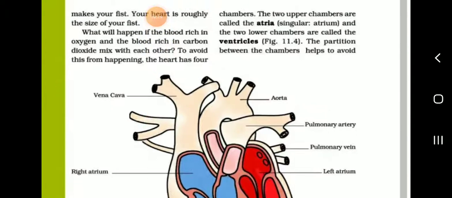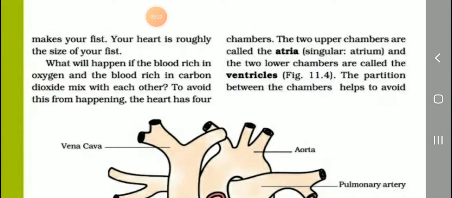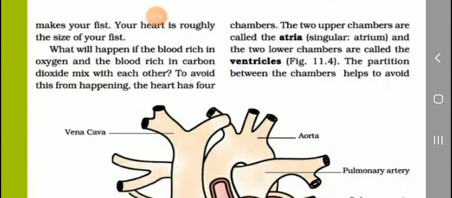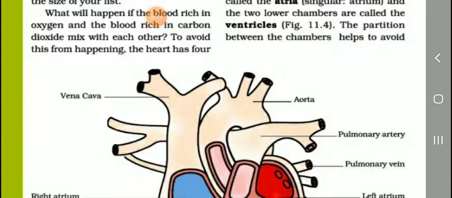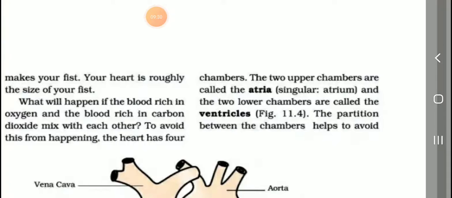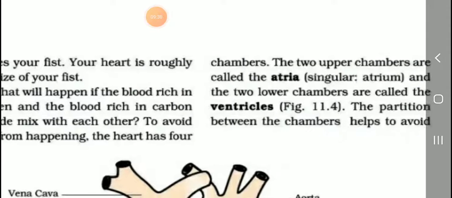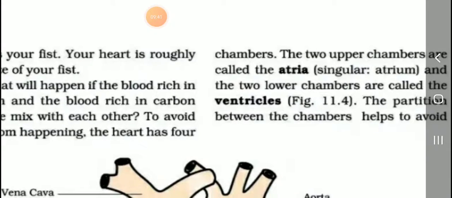Next, students. What will happen if the blood rich in oxygen and blood rich in carbon dioxide mix with each other? To avoid this from happening, the heart has 4 chambers. The human heart, how many chambers in the human heart? There are 4 chambers in the human heart.